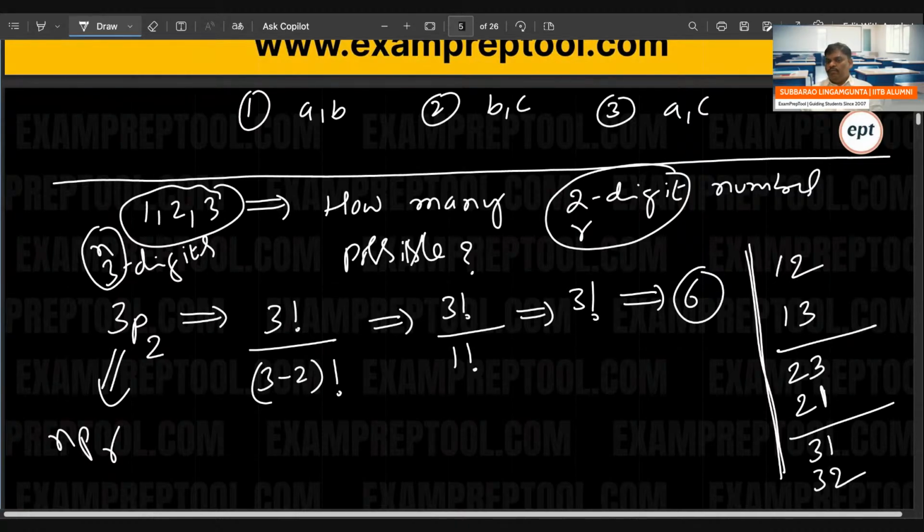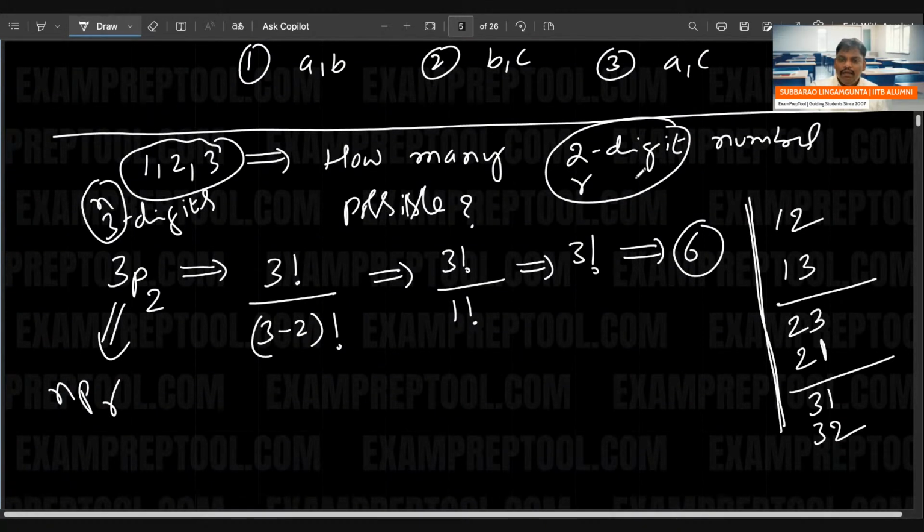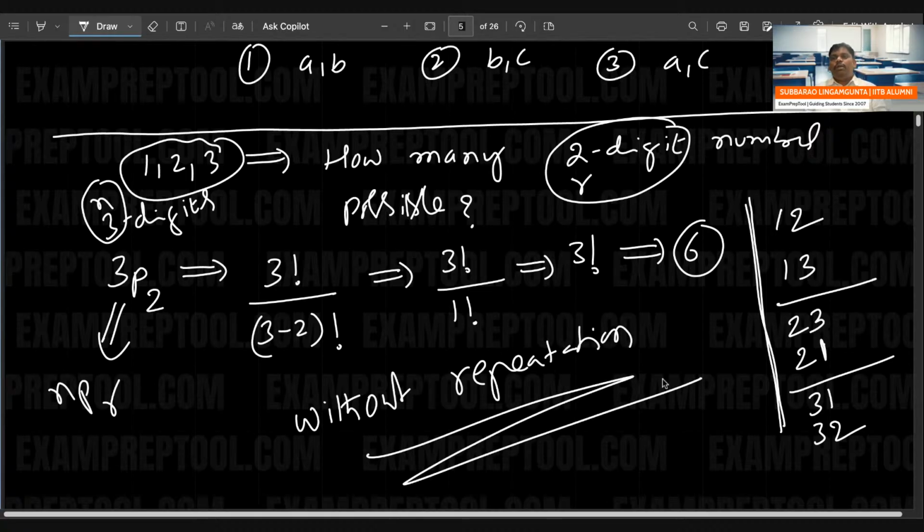And one more thing, careful everyone: how many 2-digit numbers are possible without repetition?